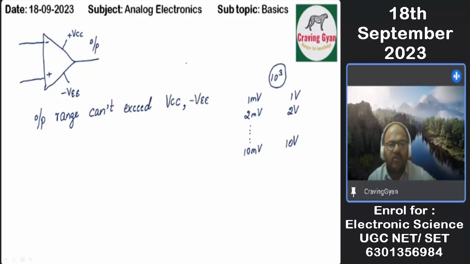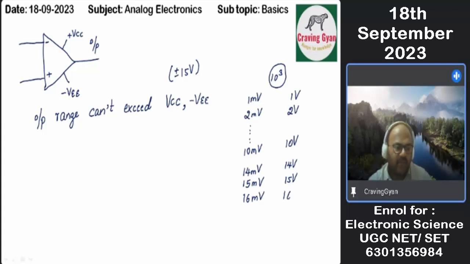Suppose I am choosing the supply values as plus or minus 15 volts. That means if my input is 14 millivolts, I'll be getting an output of 14 volts. If I give my input as 15 millivolts, I'll be getting 15 volts. If I give 16 millivolts and think that I'll be getting 16 volts, it is wrong.